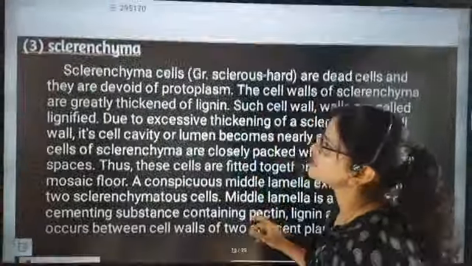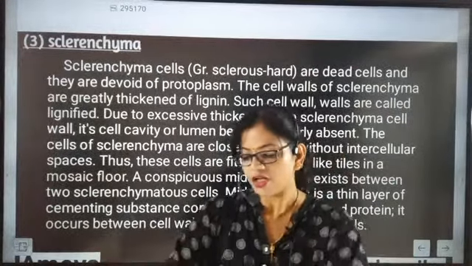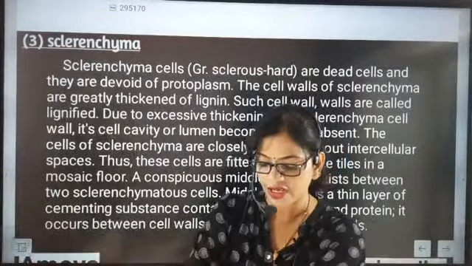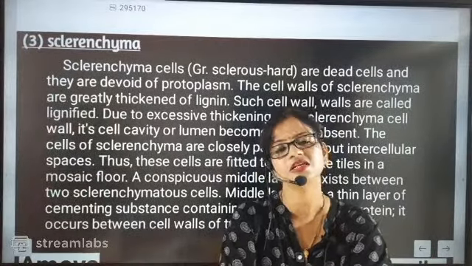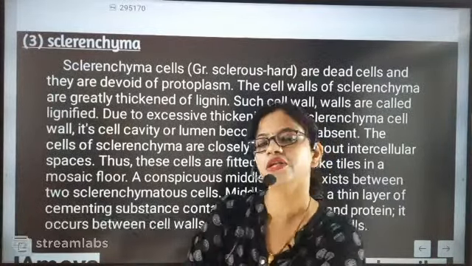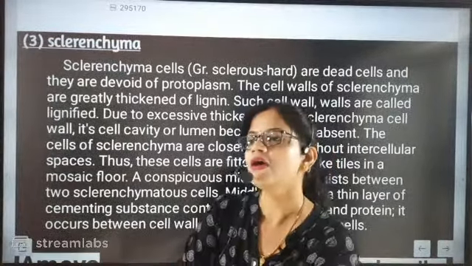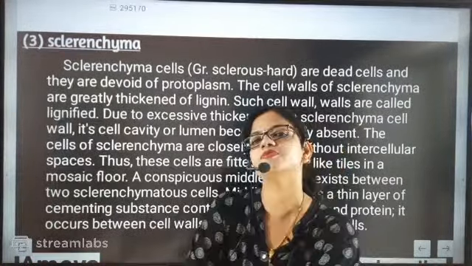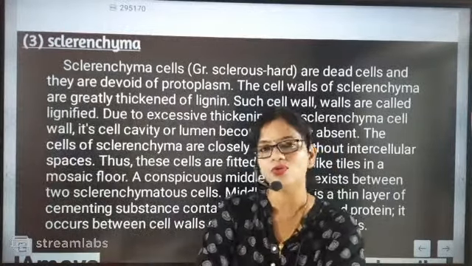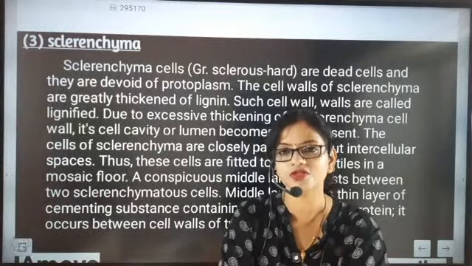Now we are going to go to the next section beta. Here we are going to understand sclerenchyma. Sclerenchyma is totally different from parenchyma and collenchyma. Where parenchyma and collenchyma are living cells, sclerenchymatic tissues have dead cells. This is the biggest difference. If somebody asks you the difference between these tissues, you will say that sclerenchymatic tissues are dead. So just use this word dead.